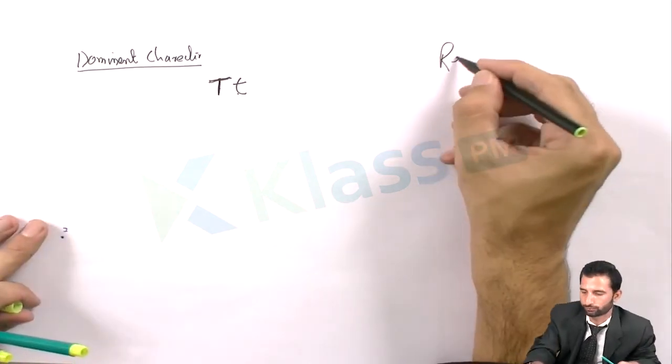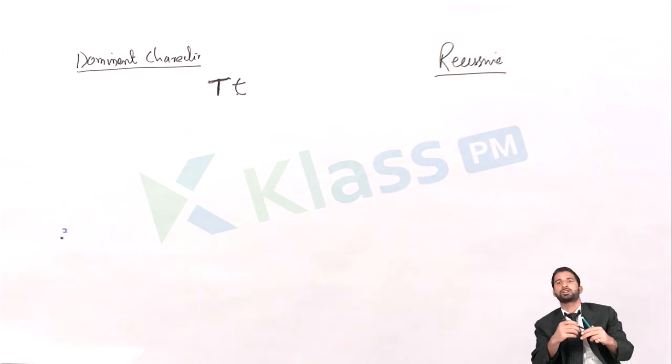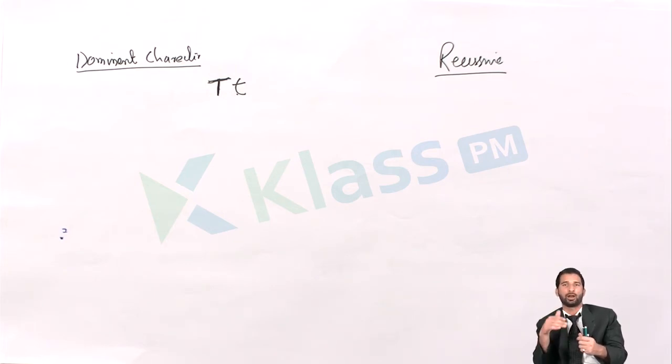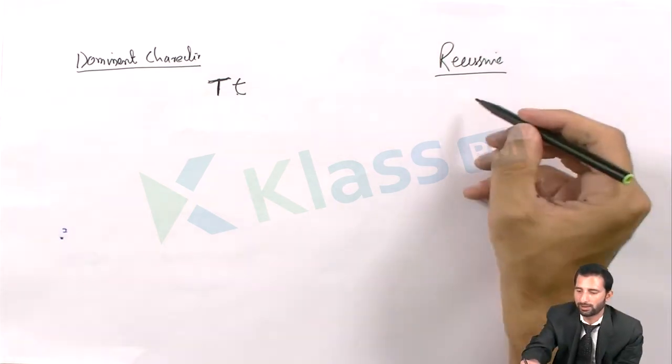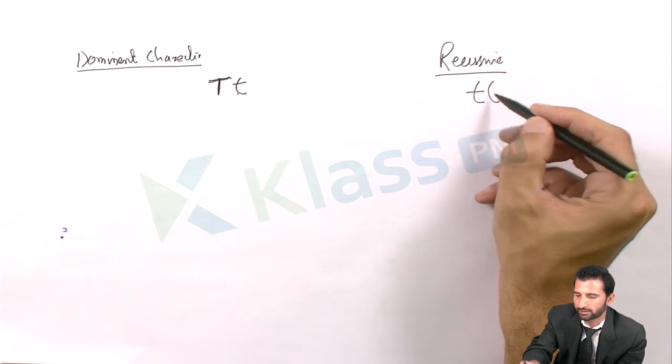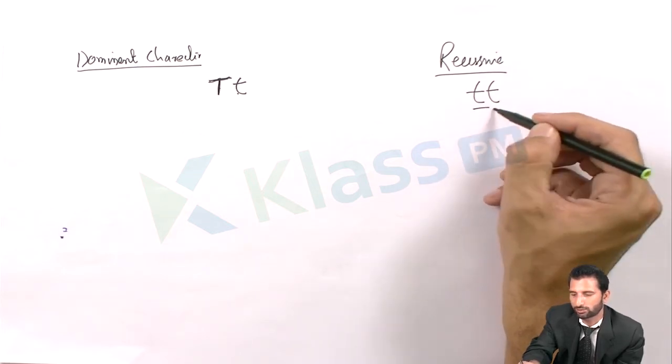Similarly, a recessive gene is that gene which is expressed only when an identical gene is present. Please understand again, a recessive gene can be expressed only when an identical gene in that pair is present. Simply like this: small t and small t. This is recessive, this is recessive.